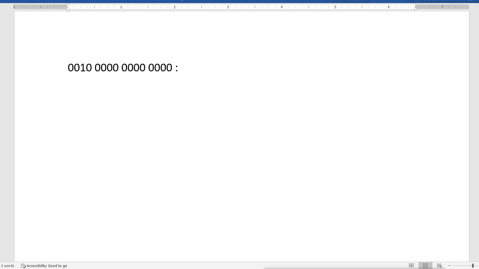Now when it is like this, what value will we get? This bit value is 1, this bit value is 2, this bit value is 4, this bit value is 8. Because this bit is on, we get 2. Now these bits are off, so we get 0, 0 and 0.